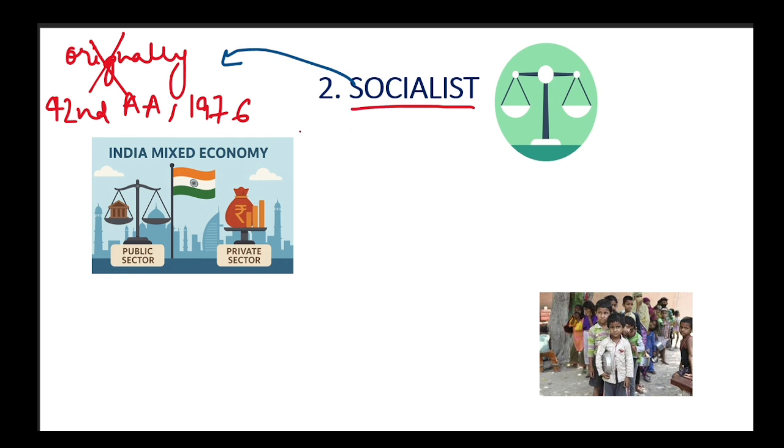Socialist, the word was added by the 42nd Amendment Act, right? And it does not mean that it was not there before in the constitution. It was there implicitly in the form of DPSPs. DPSPs are the Directive Principles of State Policy, and they tell you how we are socialistic. But the Indian brand of socialism that we follow is democratic socialism.